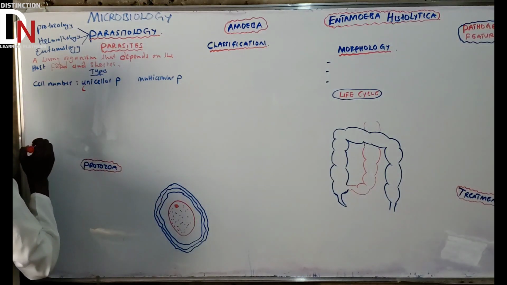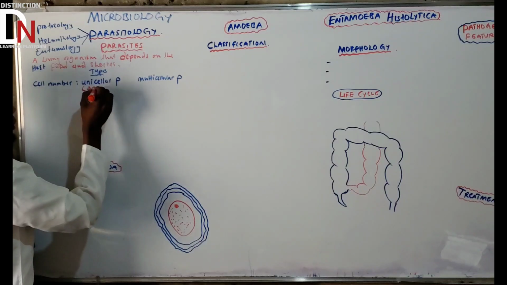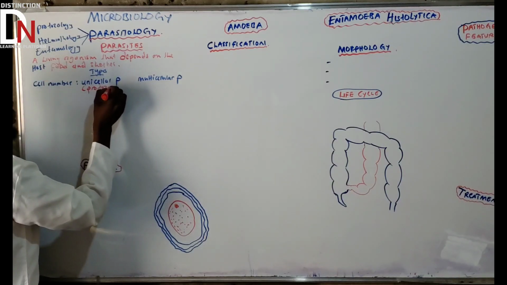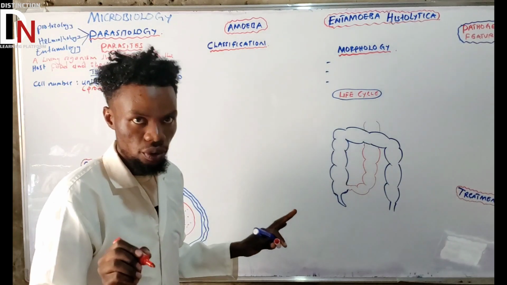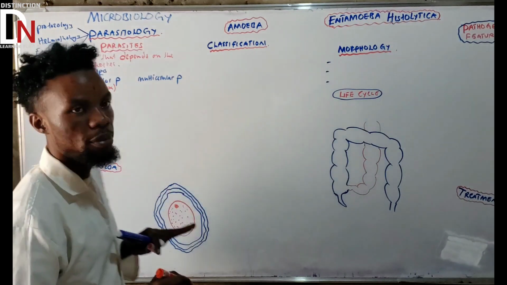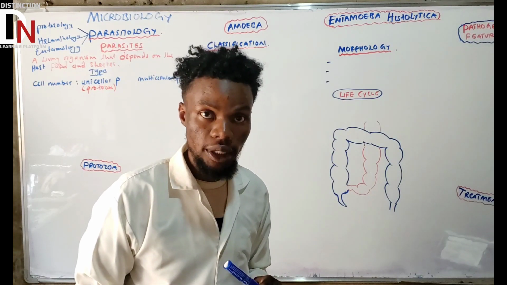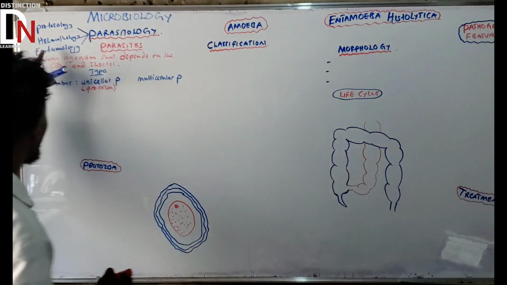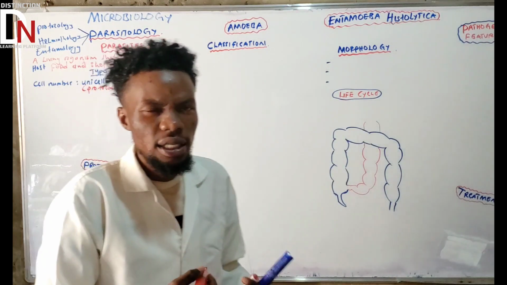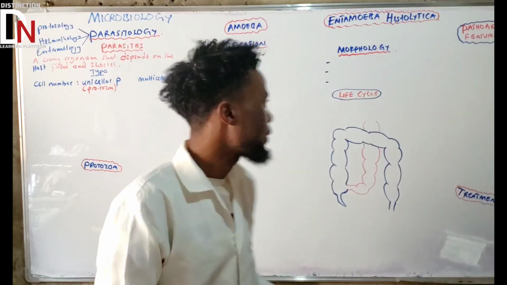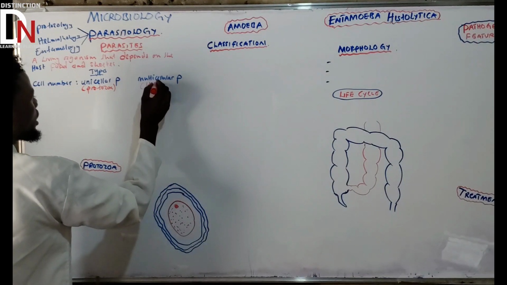So we are saying unicellular parasite. Unicellular parasite, what is a good example? We know it is protozoa. Okay, that is a good example. Unicellular parasite, protozoa. Okay, what about multicellular parasite? Can you remember that? Multicellular parasite, what are those? Worms. Okay, we call them just helminth. Instead of just saying worms, we are going to use at least a medical term which we call helminth.